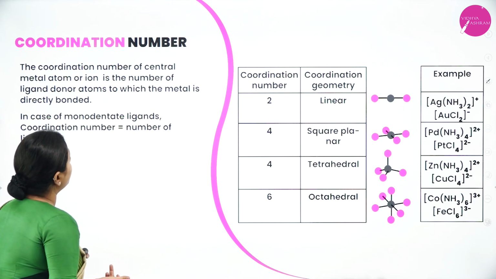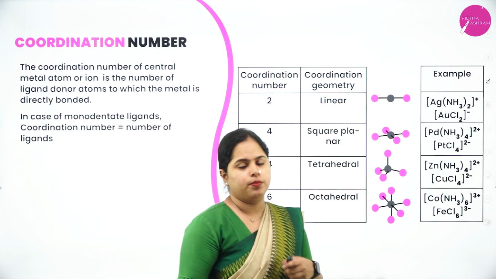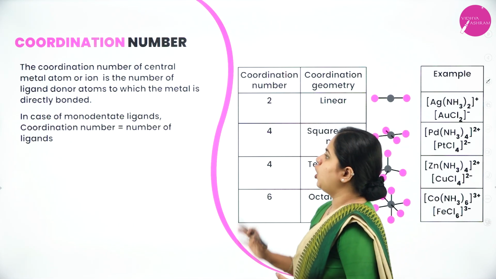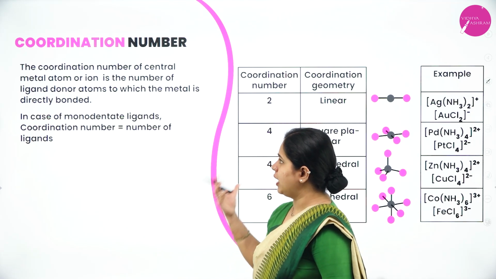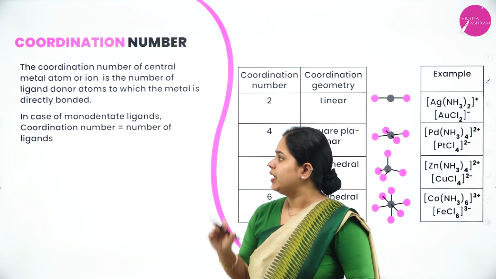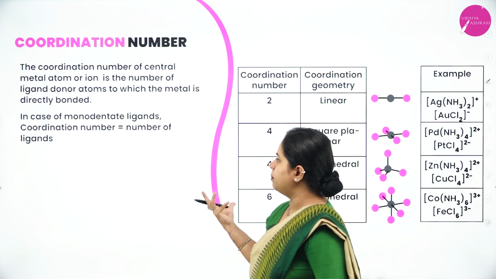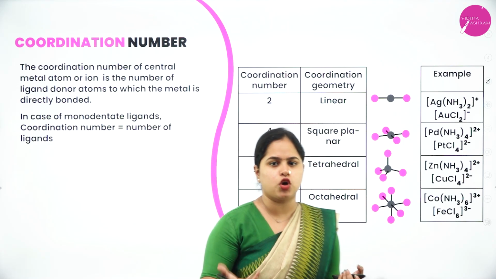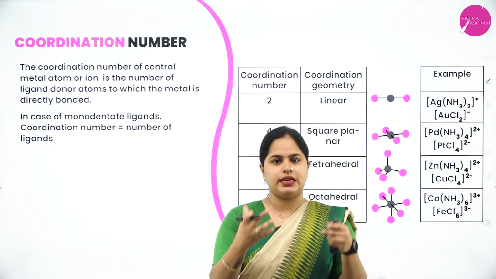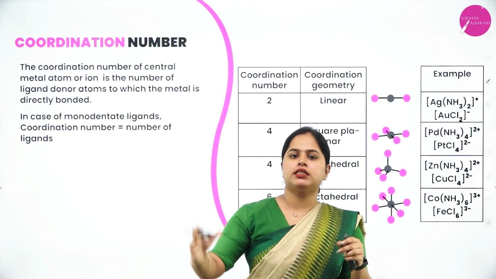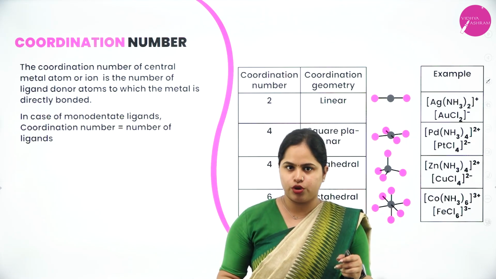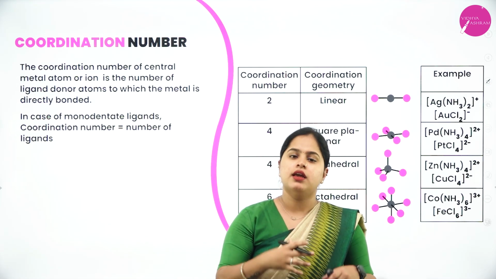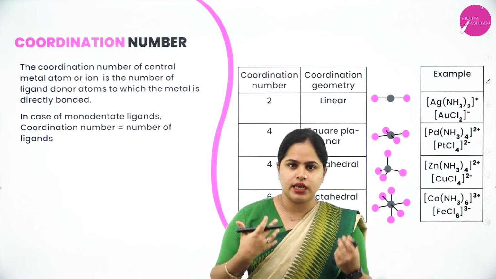Now moving on to the next important part, that is coordination number. Now what is coordination number? The coordination number of the central metal atom or ion is the number of ligand donor atoms to which the metal is directly bound. In case of monodentate ligands, coordination number will be equal to the number of ligands. So we have already discussed there is a central metal atom, and surrounding it there will be different ions or neutral molecules that are called ligands. How many of those ligands are present? That is called the coordination number.